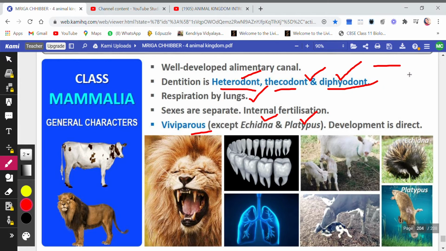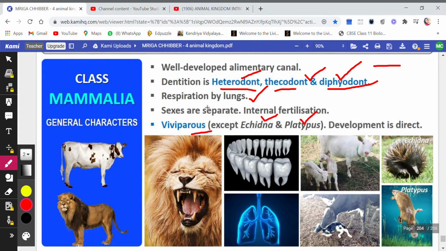Then why do we call it diphyodont? It is because a diphyodont is any animal which has two successive sets of teeth, like you were having temporary teeth or milk teeth, and after some time they were shed off and you got a set of permanent teeth. Because you are getting two sets of teeth, the term diphyodont has been used for it.